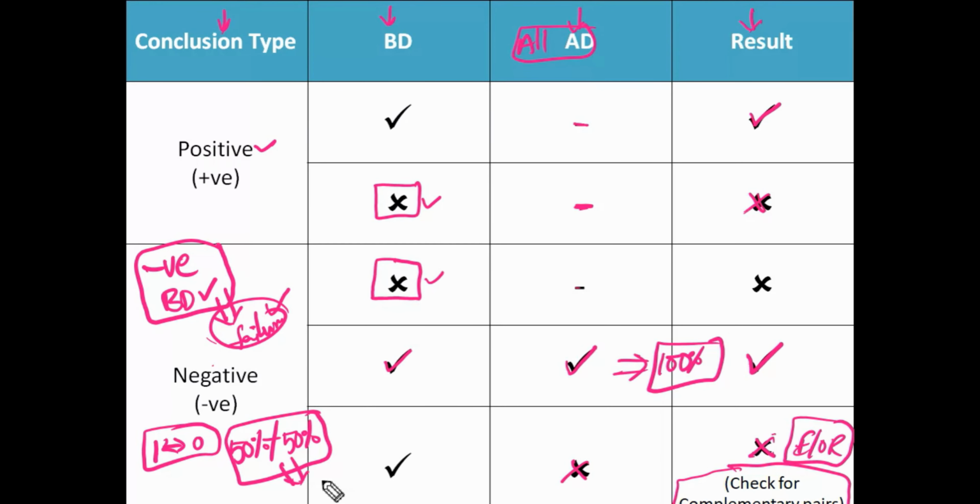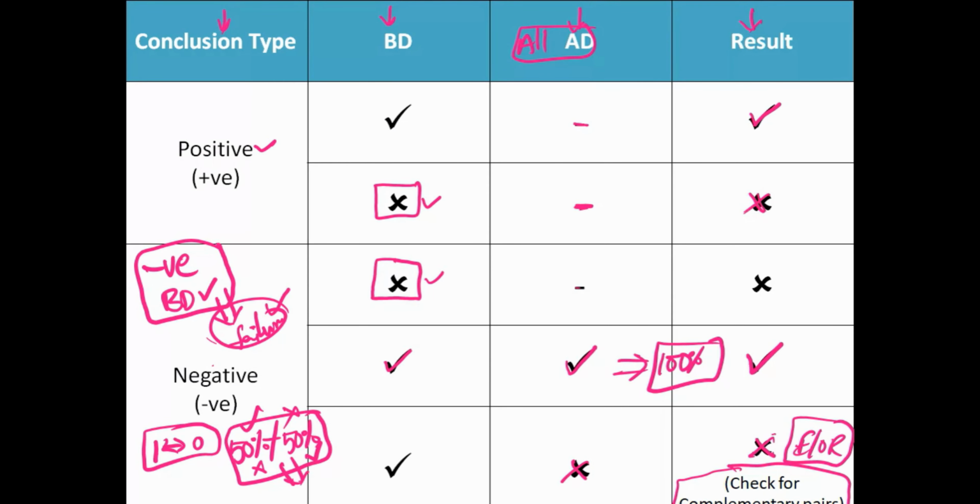No. Even life, either live or dead, both possible at a time? No. So one is happening means other should not happen. One is not happening means other should compulsorily happen. So this type of possibilities we'll consider under either-or case. Both will not happen simultaneously, but any one will happen at a time.